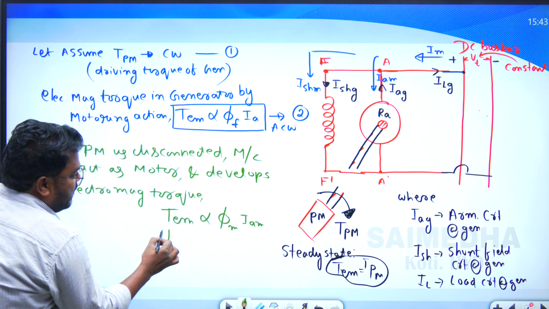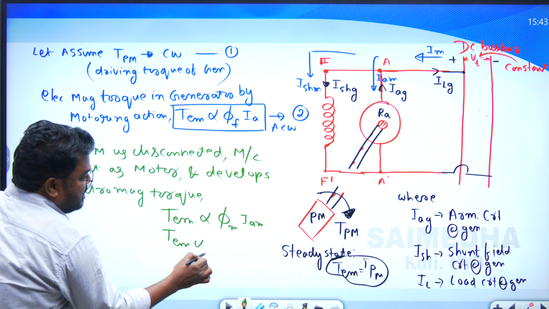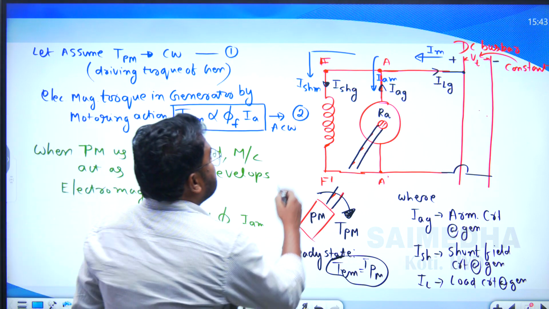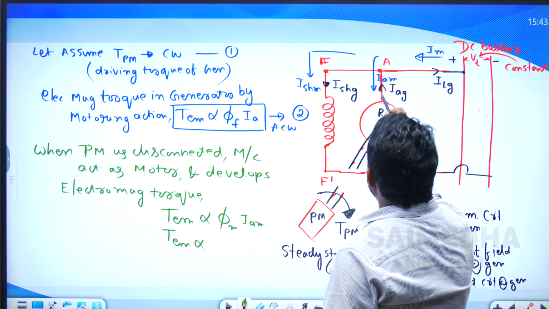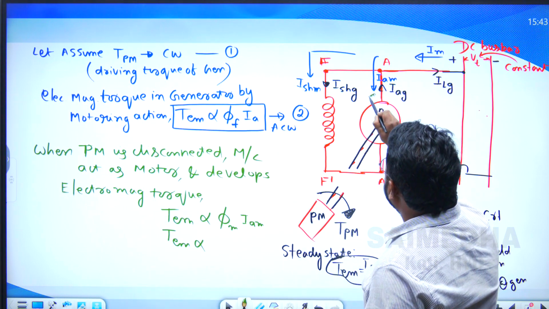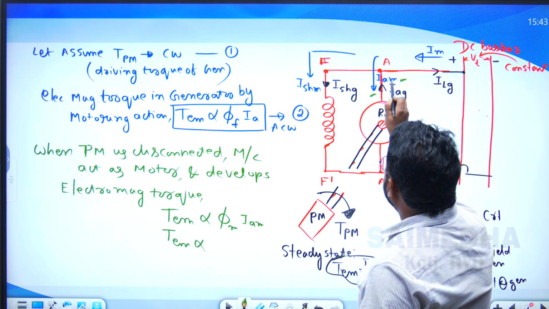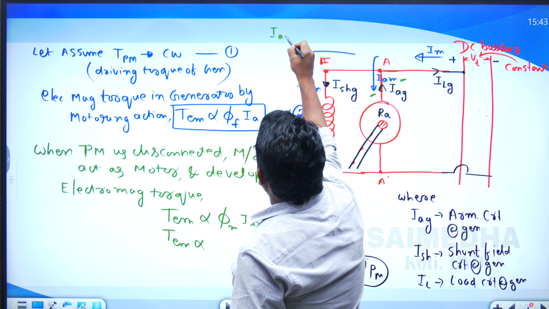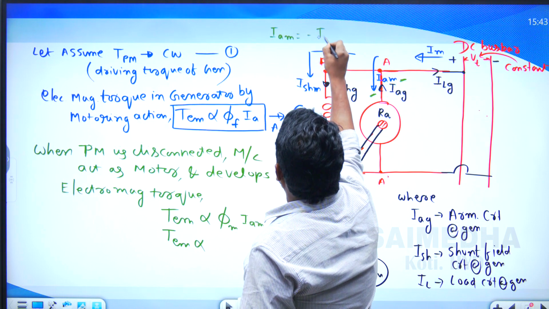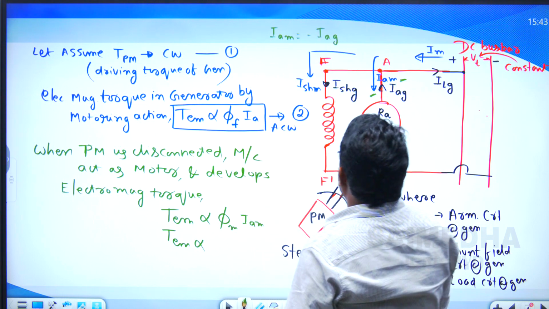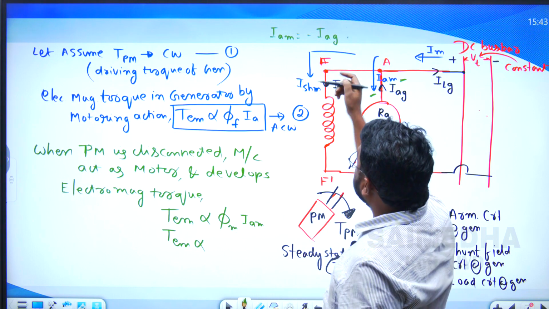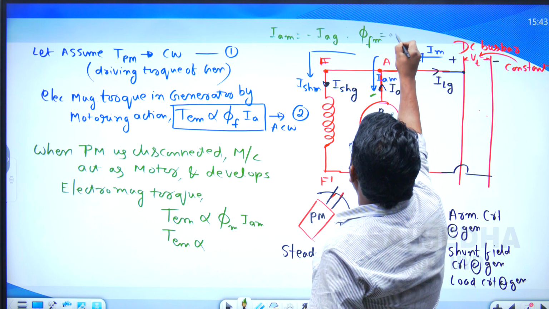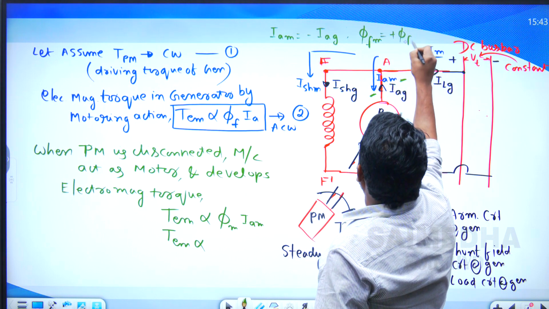Now this electromagnetic torque is directly proportional to the flux. The direction of armature current in case of the motor is opposite to the armature current in case of the generator, but the flux directions are the same. The field flux in case of the motor is the same direction as the field flux in case of the generator.